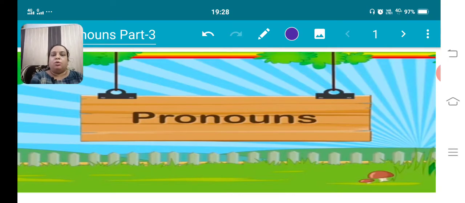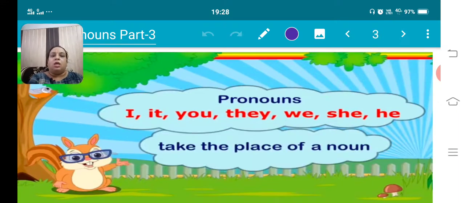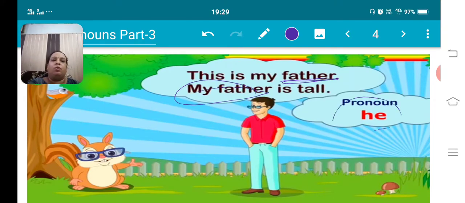Pronouns are the words which are the replacing words of the nouns. Let's see how. I, it, you, they, we, she, he, all these words are known as pronouns. These words take the place of a noun. This is my father. My father is tall. Father is a noun here, and my father has been replaced with the word he.